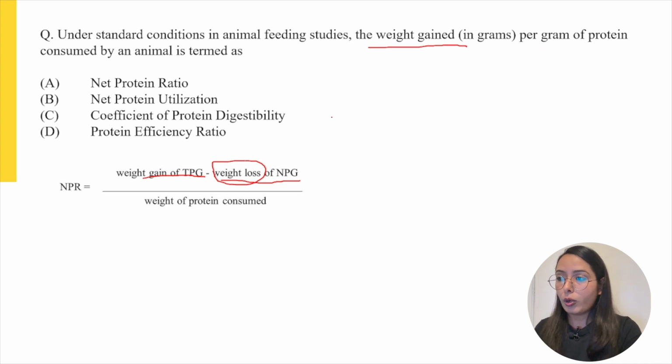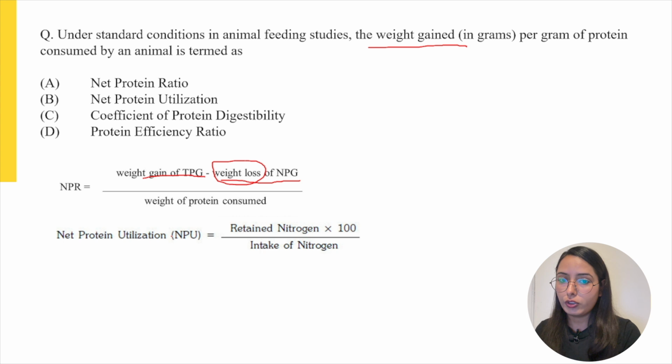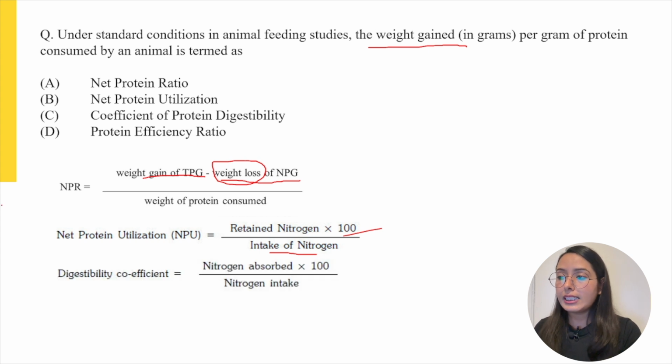Moving to the next option, net protein utilization or NPU. The formula of NPU is retained nitrogen per intake of nitrogen times 100%. Again, this is not the correct option for this question. Moving to the next option, the coefficient of protein digestibility or digestibility coefficient. It is the ratio of nitrogen absorbed to nitrogen intake times 100%.